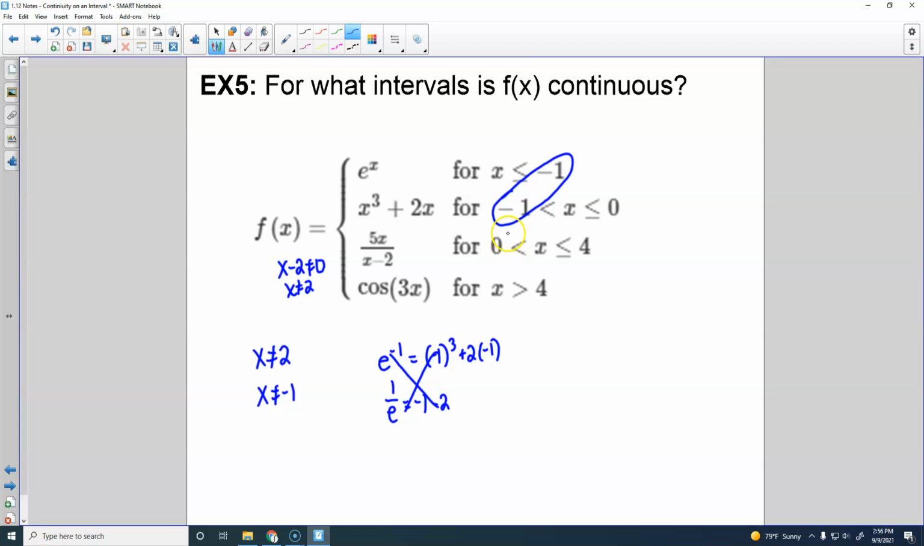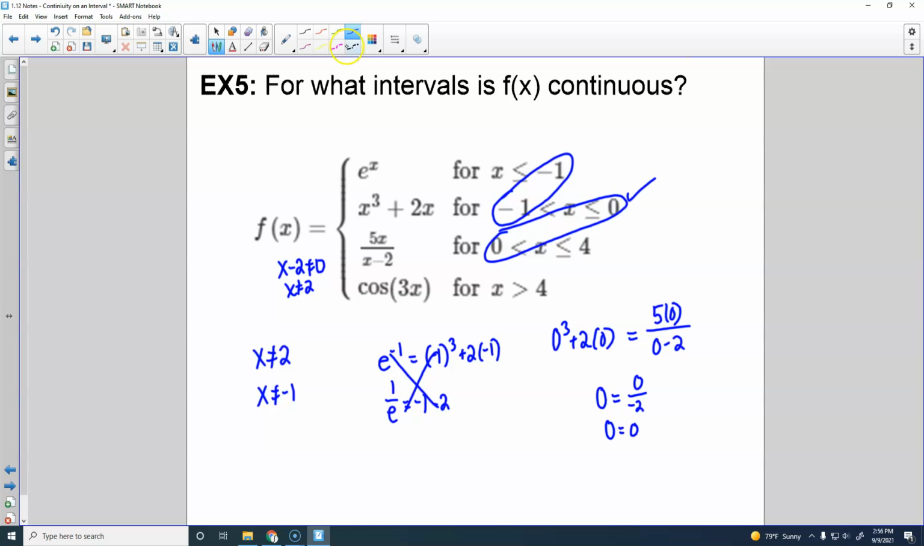We also have to check at 0. So 0 cubed plus 2 times 0 needs to equal 5 times 0 over 0 minus 2. This over here, of course, is just 0. This is 0 over -2. Both of those are 0, so we're good at 0. It is continuous at 0.